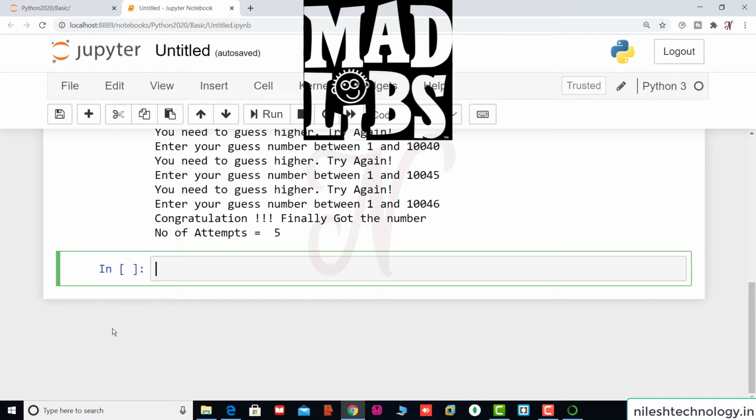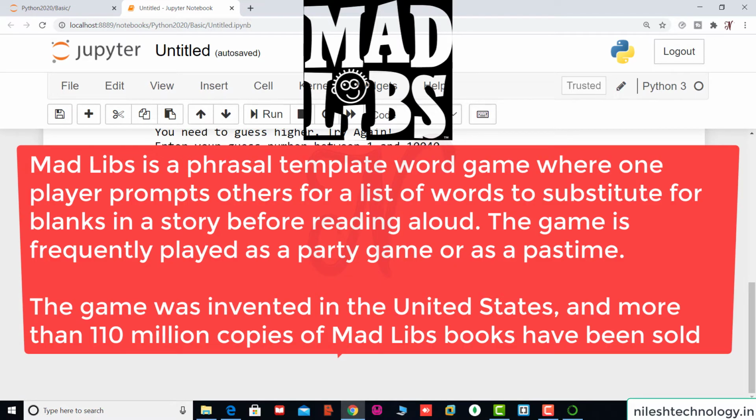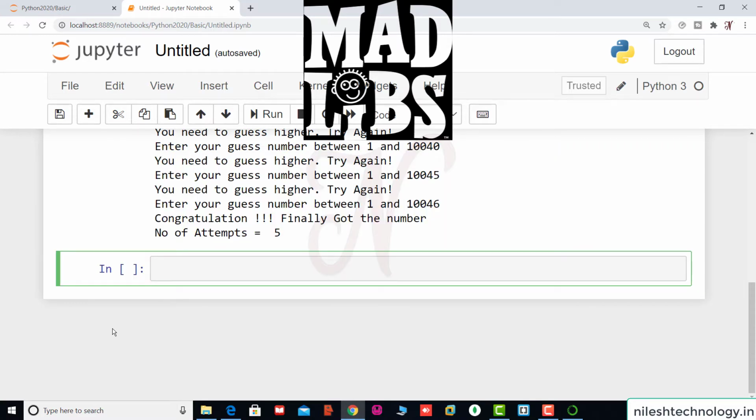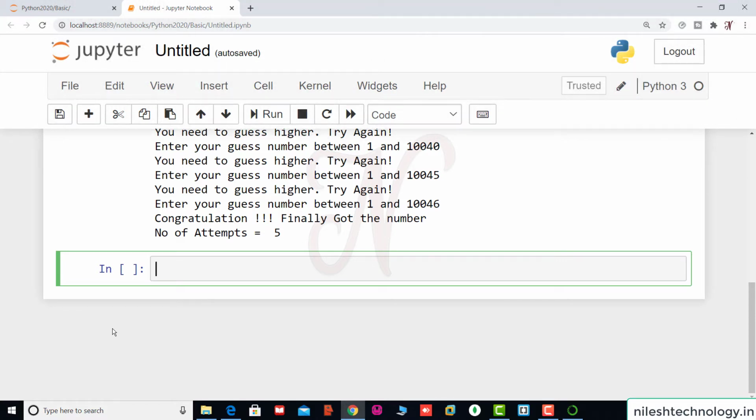Okay, so what is Mad Libs? It is a phrasal template word game where one player prompts the others for a list of words to substitute for the blanks in a story before reading it aloud. The game is frequently played as a party game or just as a pastime. The game was invented in the US and more than 110 million copies of the Mad Libs books have been sold. So it is very interesting. We will do this task in Python. Okay, so let's begin.